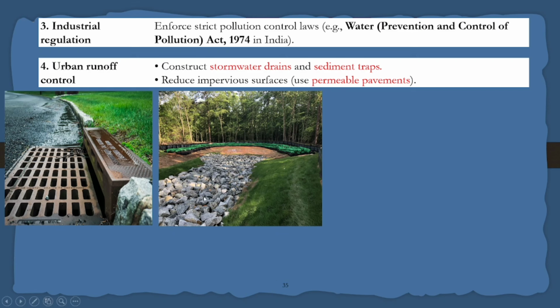These are trapped in sediment traps, and all the sediment will be trapped by this kind of arrangement, settlement will happen here, and the water will go above this trap. So the pure water will go to the next level.